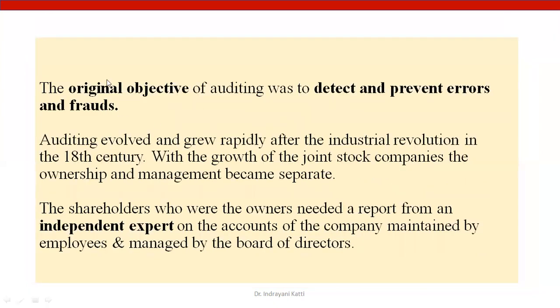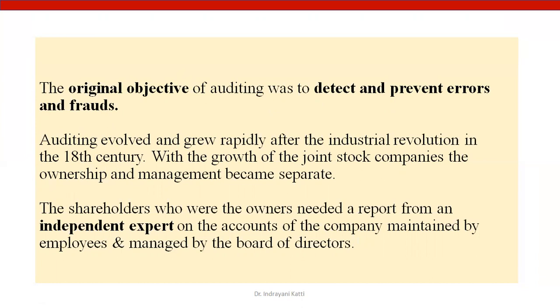We will look at it. The original objective of auditing was to detect and prevent errors and frauds. Actually it began with detecting and preventing errors and frauds. Auditing evolved and grew rapidly after the industrial revolution in the 18th century, when industries started developing at a rapid pace.